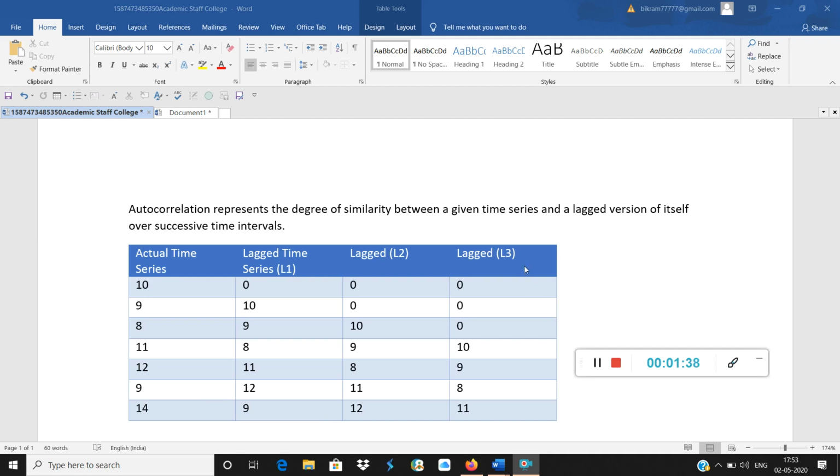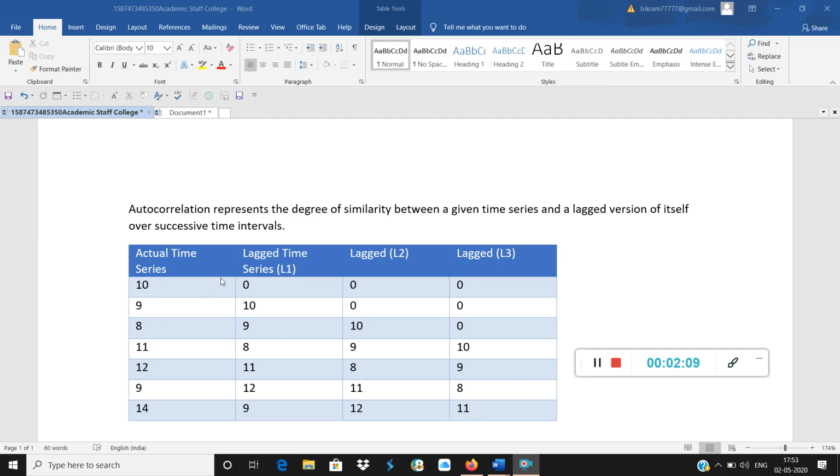Similarly, lag 3. You can observe lag 3 has 3 zeros. Then 10 comes, so 10 is down by 3 notches, so 10 is here. Then 9 is also down by 3 notches from here to here. I'm comparing with the base, meaning the actual time series. Then 9 comes here, then 8 comes here, then 11 comes here. 11 is also 3 notches down. It was here, now it is here. So basically it is a degree of similarity.